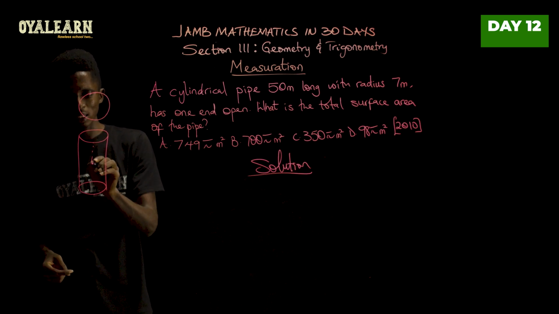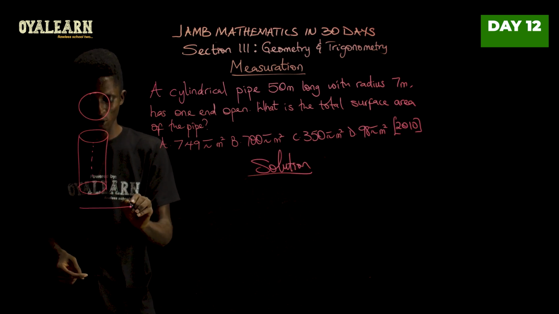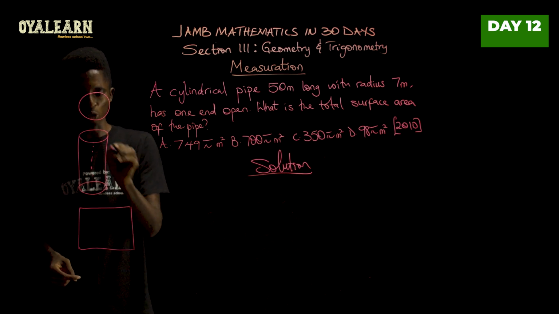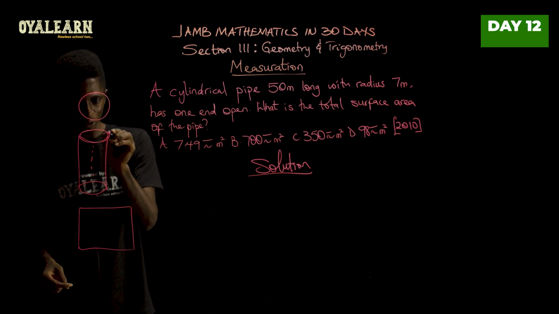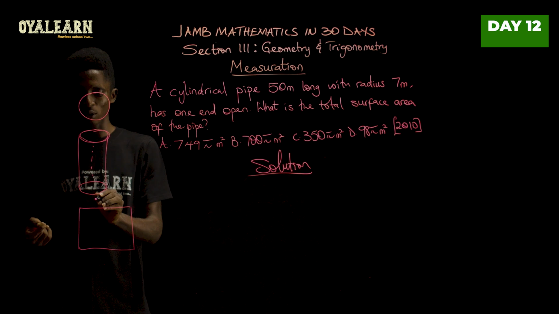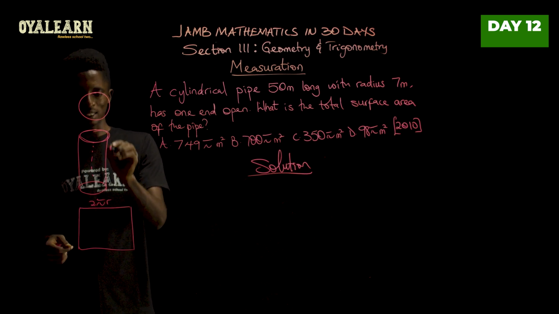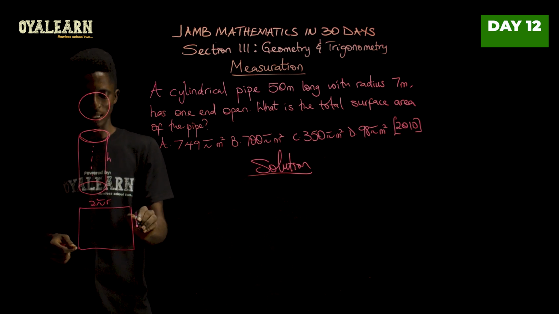Now if I cut this cylinder, I can flatten it to have a shape like this, where this is supposed to be the circumference of the circle. The circumference of a circle is given by 2 pi r, while this distance here is h, so we put this as h.